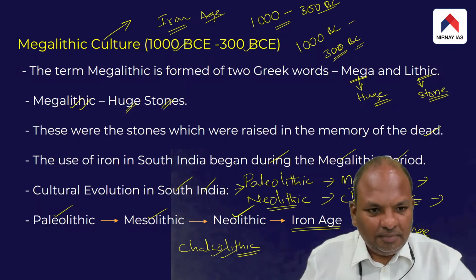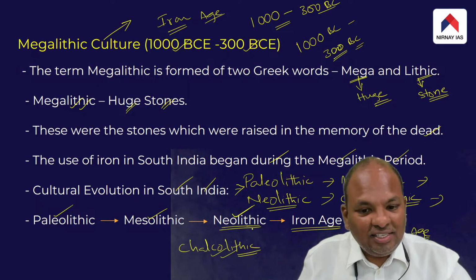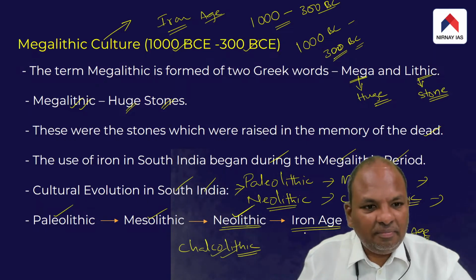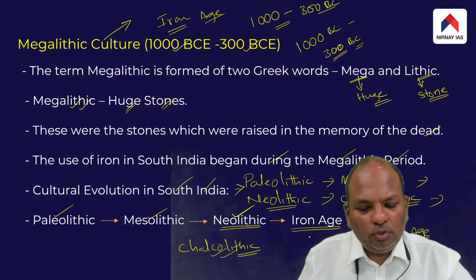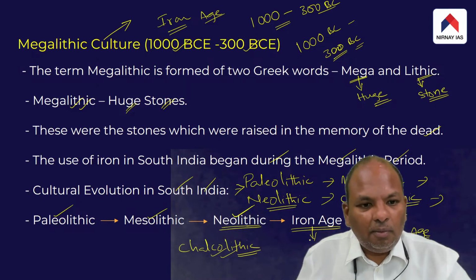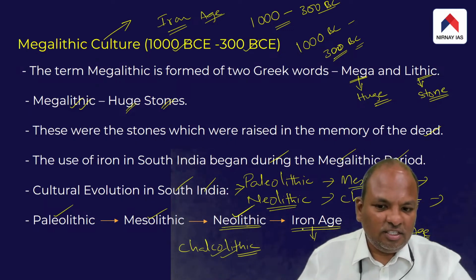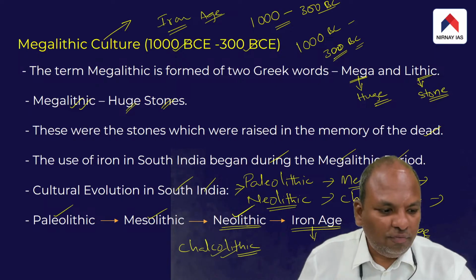So the point is, after the end of the Neolithic phase in South India, the culture that emerged is basically the Iron Age culture. The megalithic culture belongs to the Iron Age culture of South India.